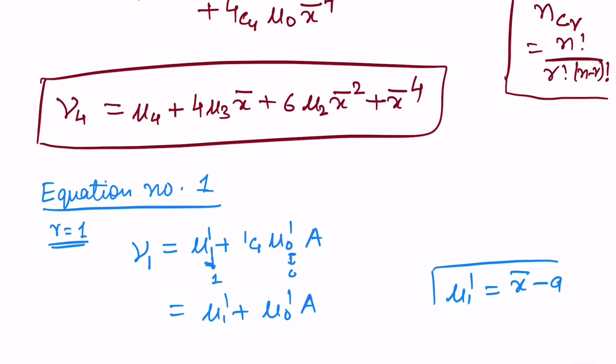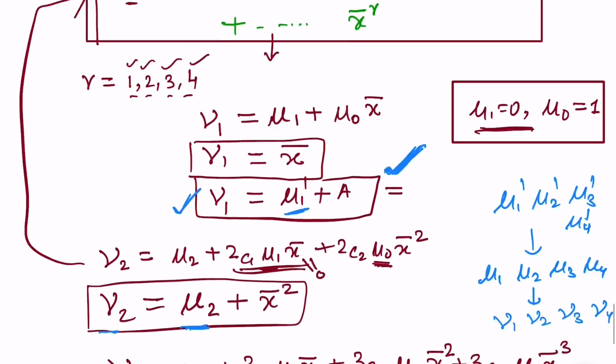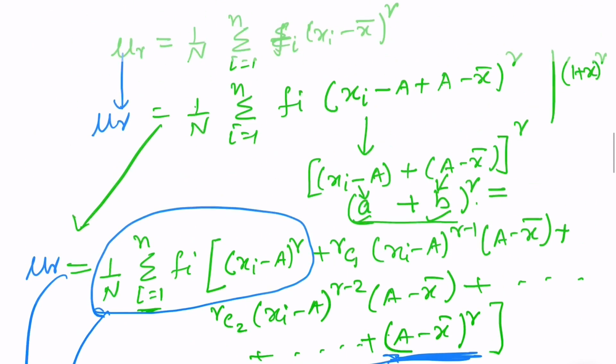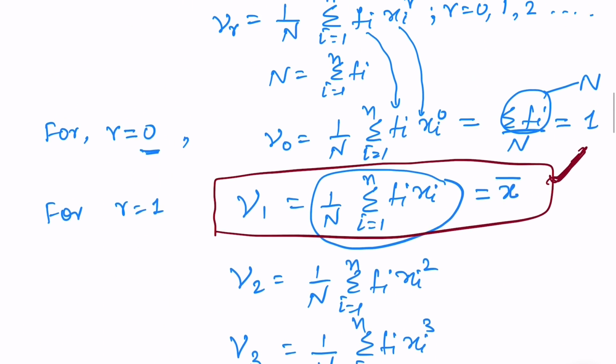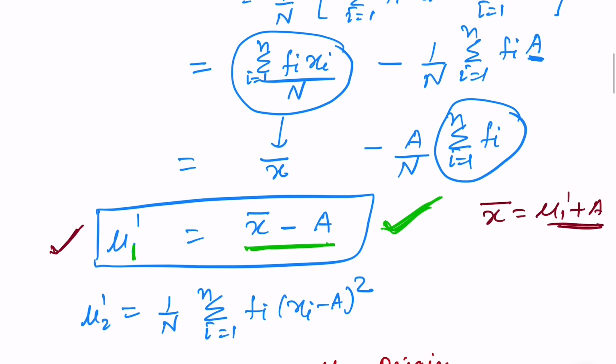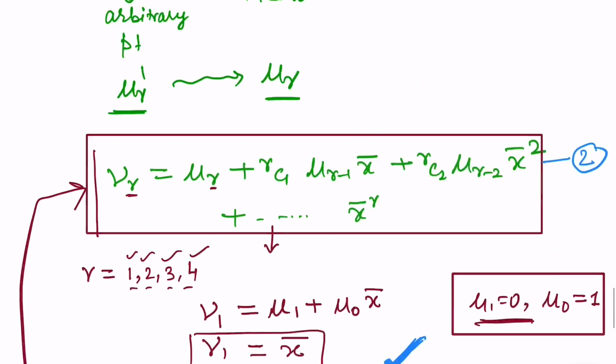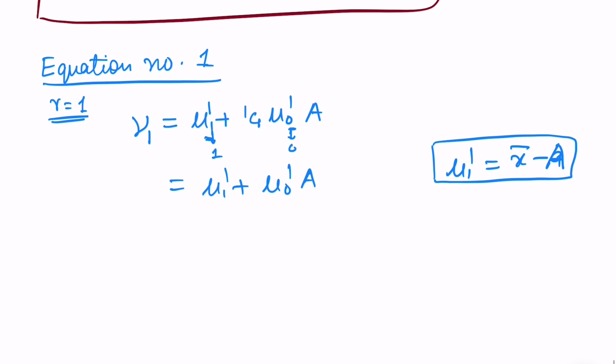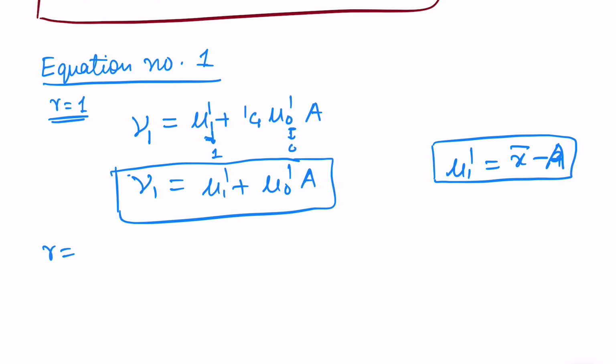I had already shown it to you, we had discussed it in the previous video. This one, mu 1 dash is equal to x bar minus a. So we have this relation, we can use this relation here as per the demand of the question, students. So we have nu 1 is equal to, let us put r is equal to 2 and we are moving to nu 2.